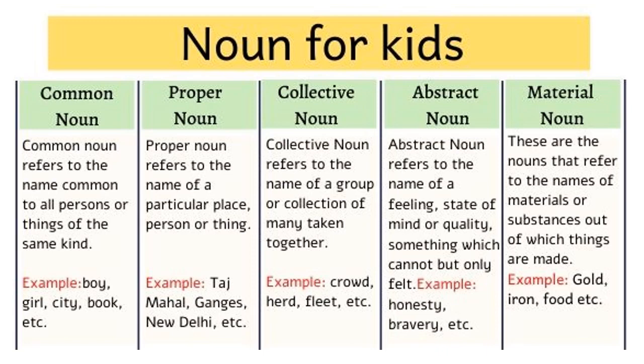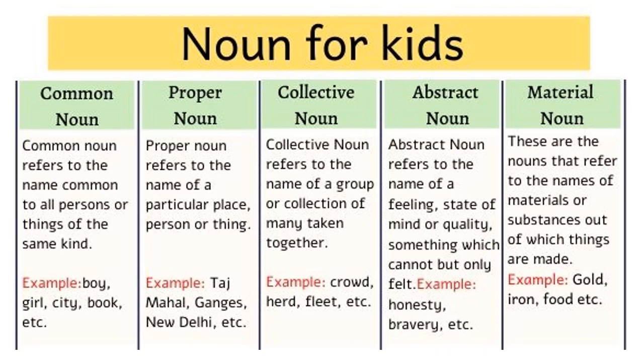Common noun, where we are referring to a class of people or to all the people in a particular group, like boy. It can be any boy. Girl, it can be any girl. Proper noun, where we are referring to a specific person, like suppose you say Taj Mahal, it's a specific building. Okay. Collective noun, a group is taken together, like crowd, army, students, all this collectively they call that.